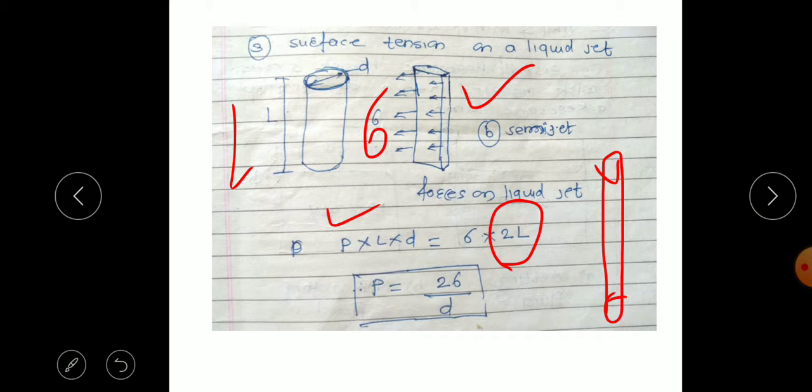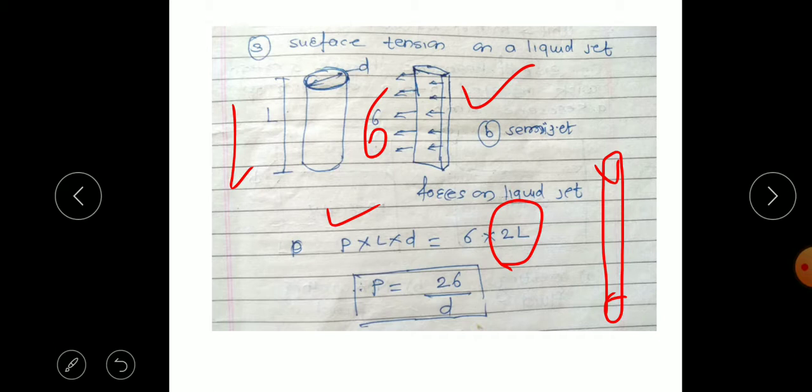So like this we can find the surface tension. Surface tension is an important property when we consider washing water for washing purposes. To reduce its surface tension, we add soaps or detergents, which reduce the surface tension.